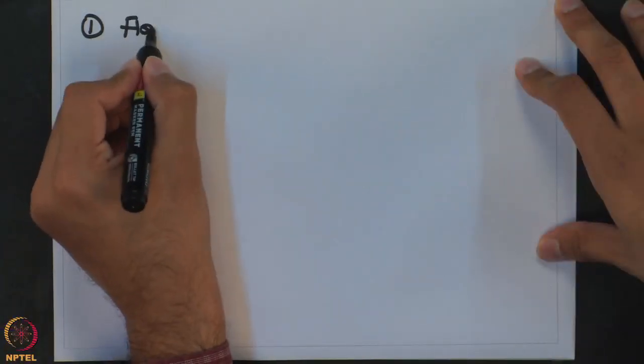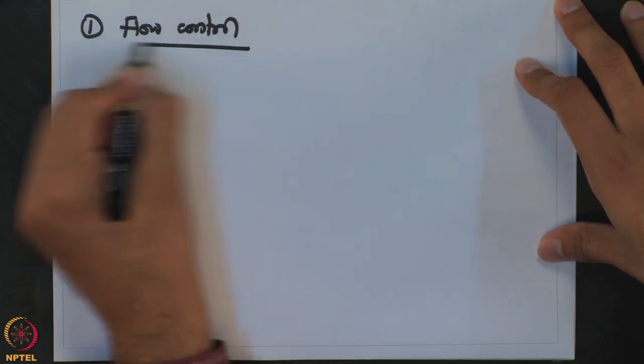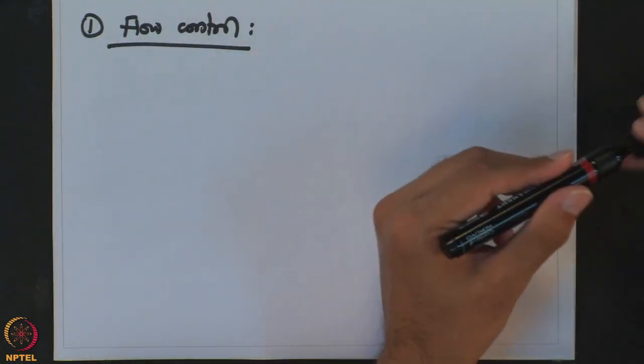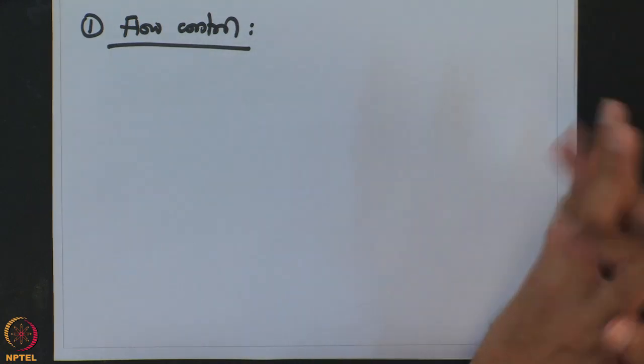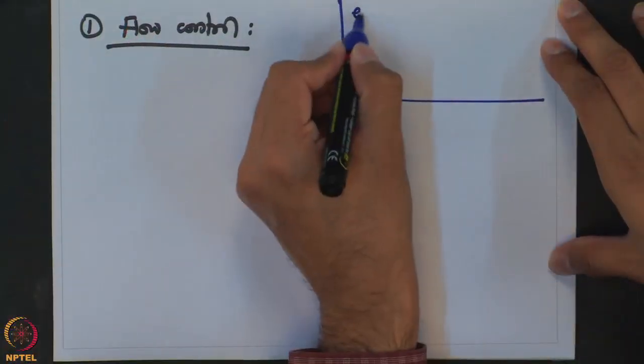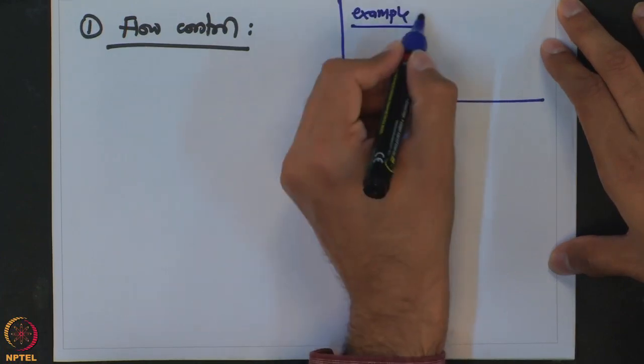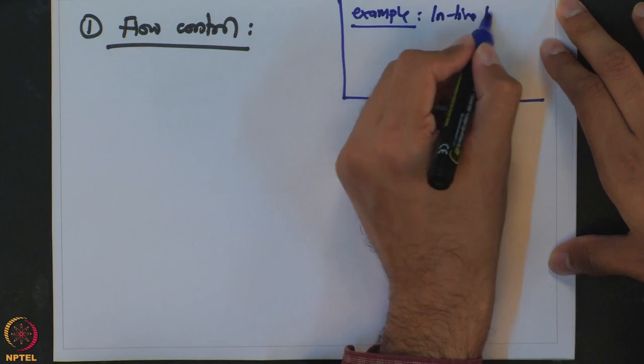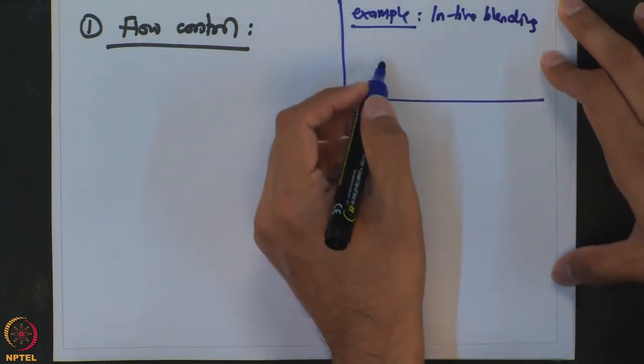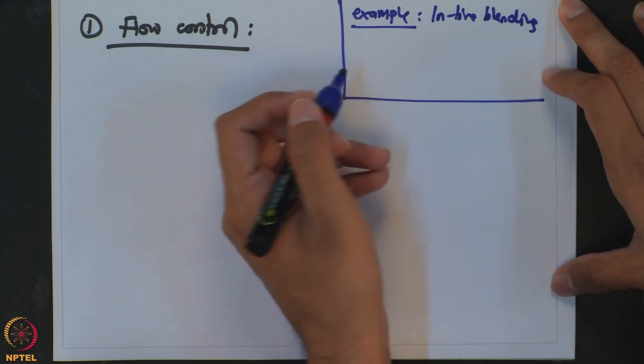So, we will start with the very commonly used controlled variable, that is flow control. If you try to recollect the example which we had about the inline blending, there were two options, two CISO options.